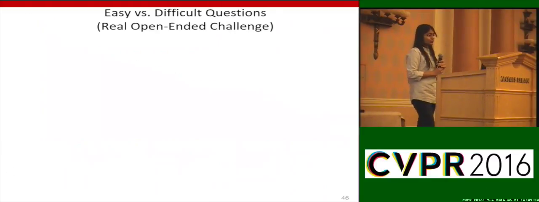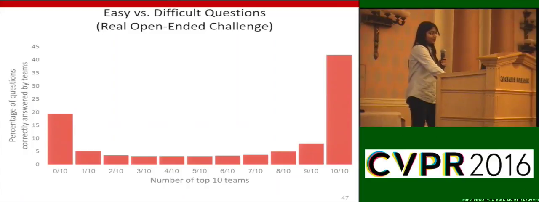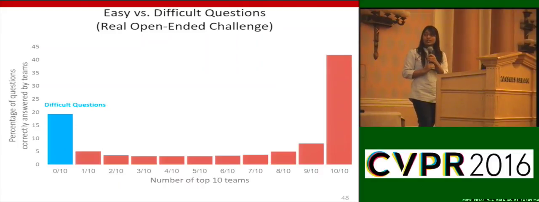We were also curious to know if there are certain questions which all of the top 10 teams were able to answer, and if there are questions which none of the top 10 teams was able to answer. So we made this plot where the x-axis shows the number of teams out of the top 10 that were able to correctly answer certain questions, and the y-axis shows the percentage of questions they could correctly answer. So the first bin shows the percentage of questions that none of the top 10 teams were able to answer correctly. So these are difficult questions.